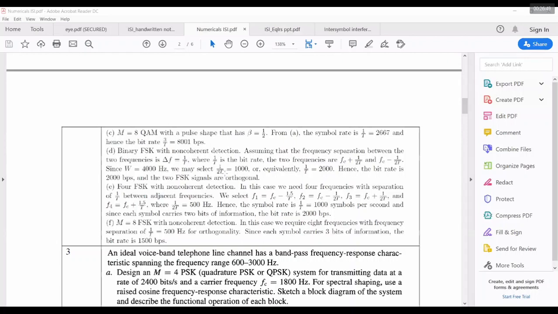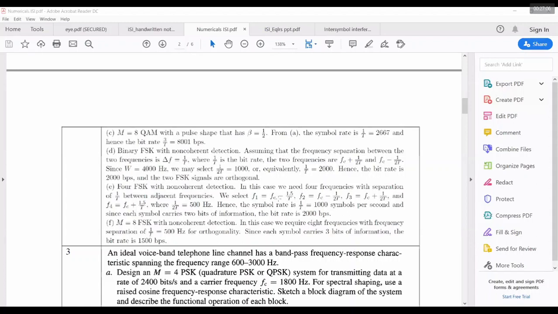Now if you select 1 by 2T as 1000, then 1 by T will be 2000. So the bit rate is going to be 2000 bits per second, based on the criteria of non-coherent detection.